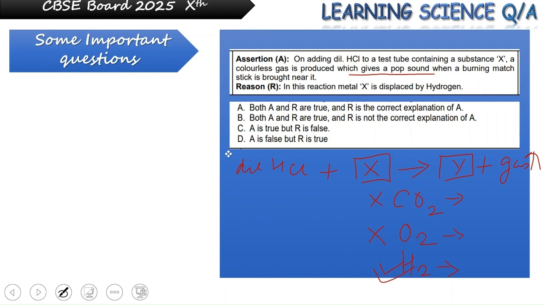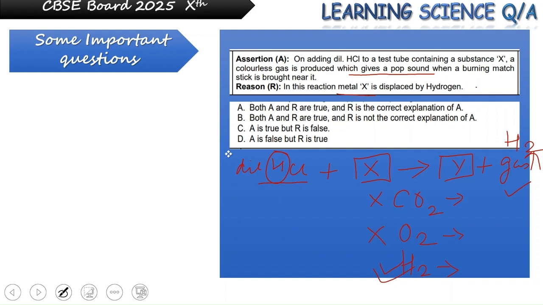Again, this could be proved with the help of a chemical reaction. We are using HCl with substance X, say this is a metal X or any substance X. So we have a chance that the H from the dilute HCl will be liberated at the end of the reaction as gas. So we can say that the gas which is produced is most likely to be hydrogen.